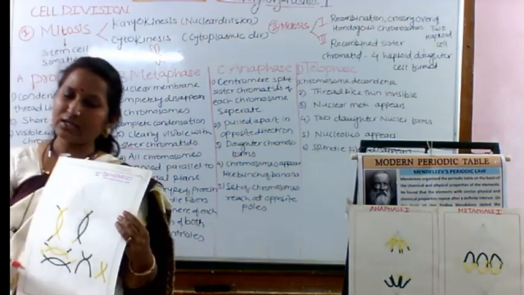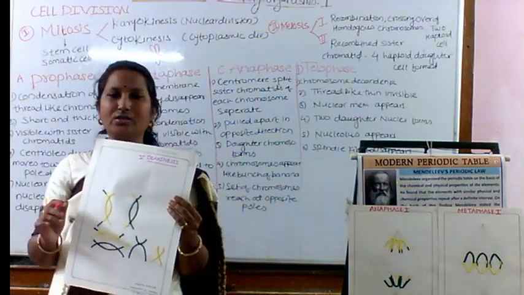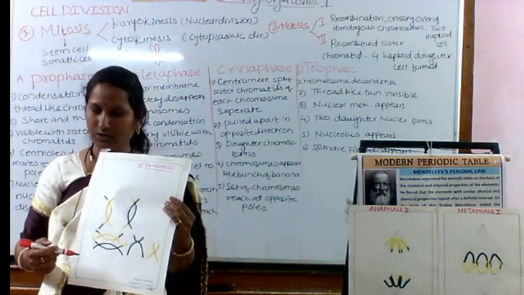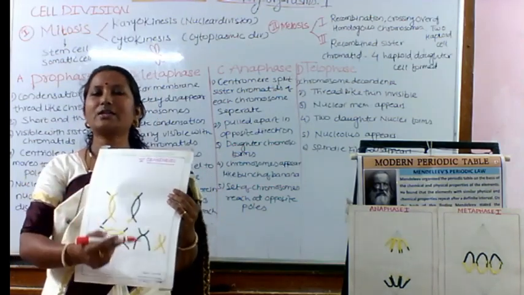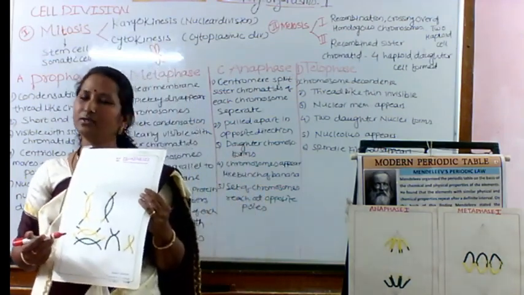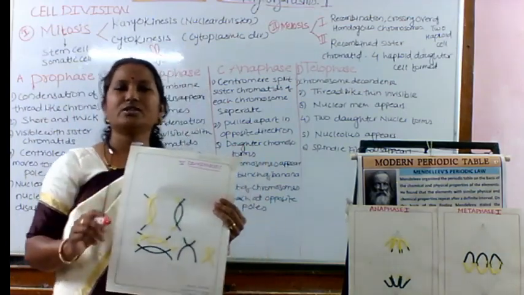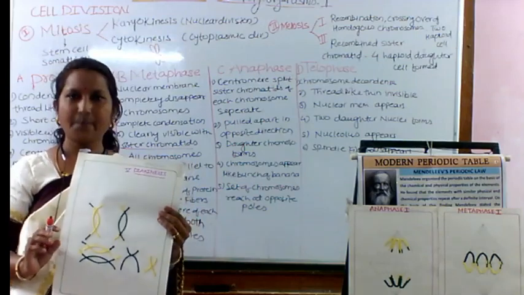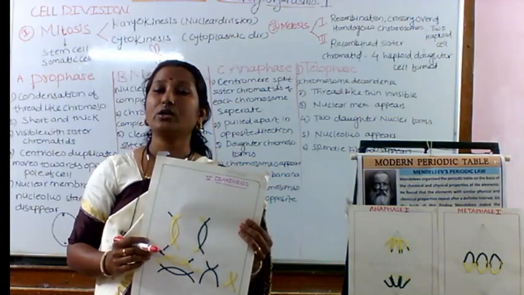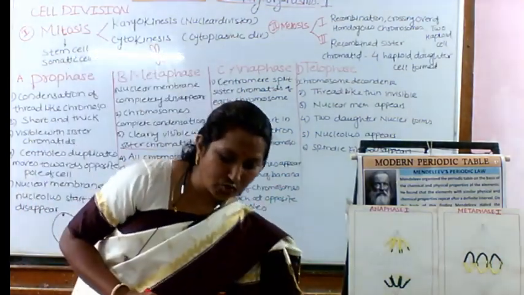That means prophase first in meiosis is somewhat similar to mitosis, but we have some major changes. The nuclear membrane starts disappearing, and the nucleolus also starts disappearing, just like in mitosis. So in meiosis, prophase first carries 5 subphases, and at the end of prophase there is the crossing over of homologous chromosomes. I told you what is meant by homologous chromosomes.